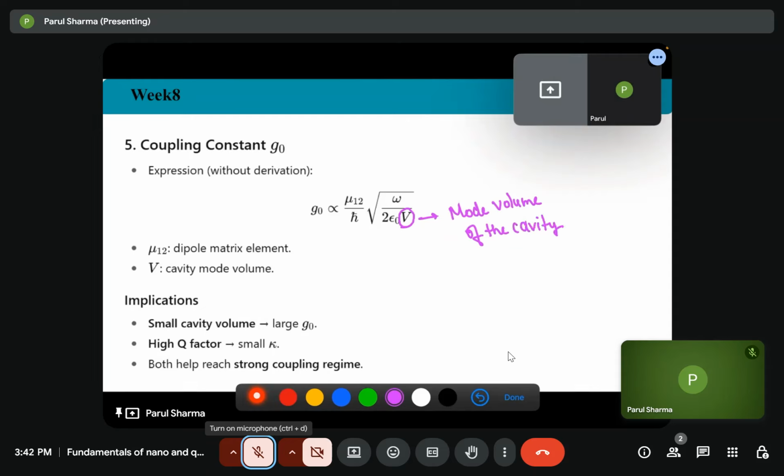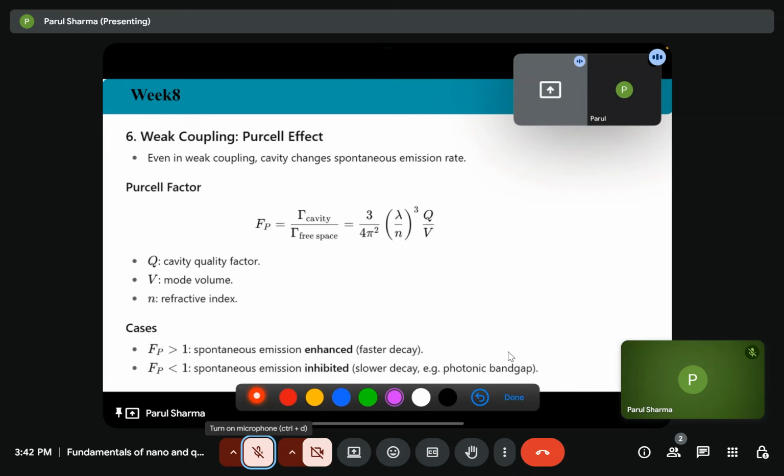From this formula, we can say that if we want the strong coupling, then there must be a lesser mode volume. Small cavity volume will lead to the larger coupling constant. Similarly, a high Q factor will give you small kappa, and both factors will increase the strong coupling.